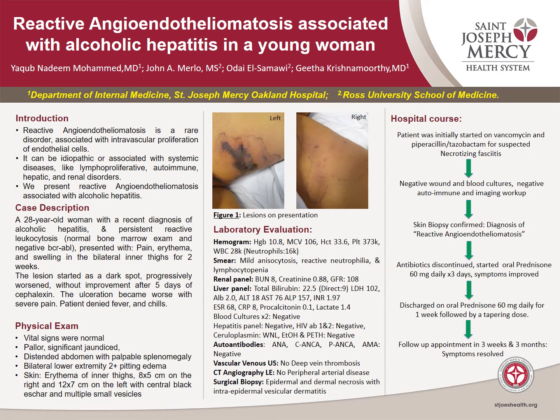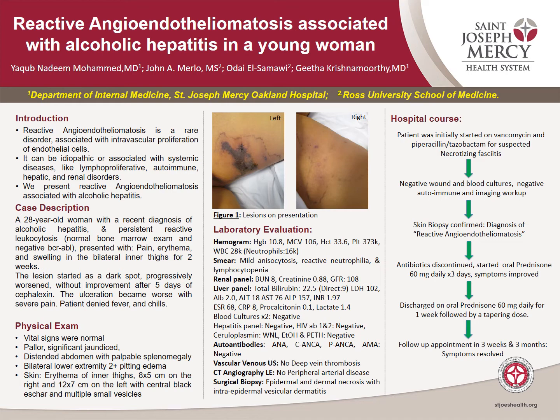Lab evaluation: hemogram showed macrocytic anemia with hemoglobin 10.8, MCV 106, WBC 28,000 with neutrophils 16,000. Hematocrit and platelets were normal. Peripheral smear examination showed mild anisocytosis, reactive neutrophilia, and lymphocytopenia. Renal function was normal. Liver enzymes were elevated: total bilirubin 22.5, direct bilirubin 9, ALT, AST, and alkaline phosphatase 157. Inflammatory markers ESR and CRP were elevated at 68 and 8 respectively.